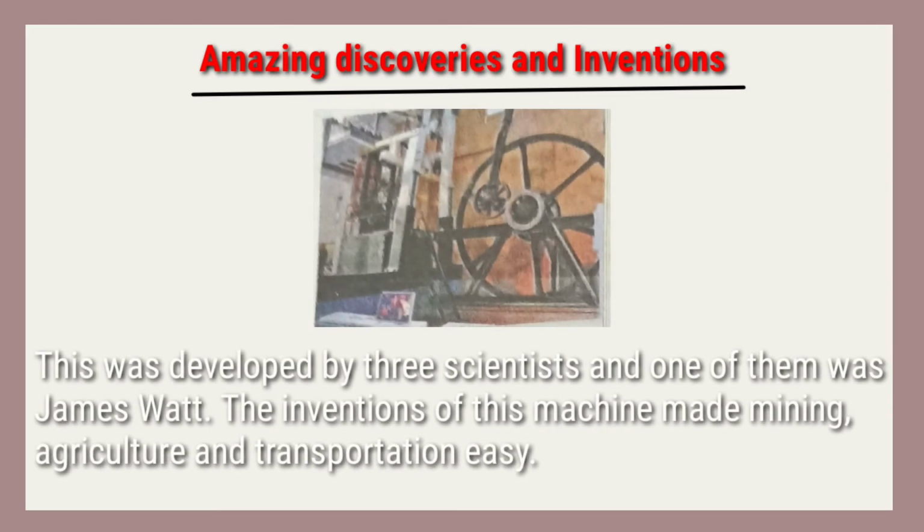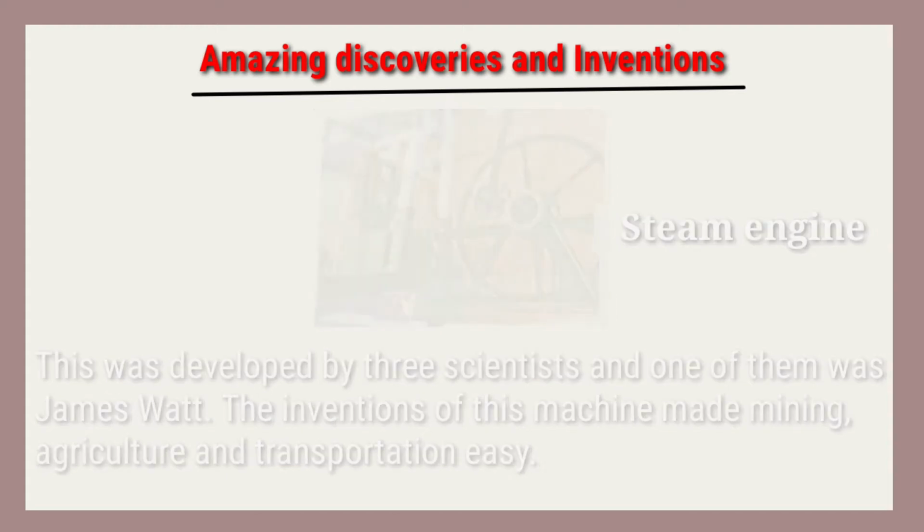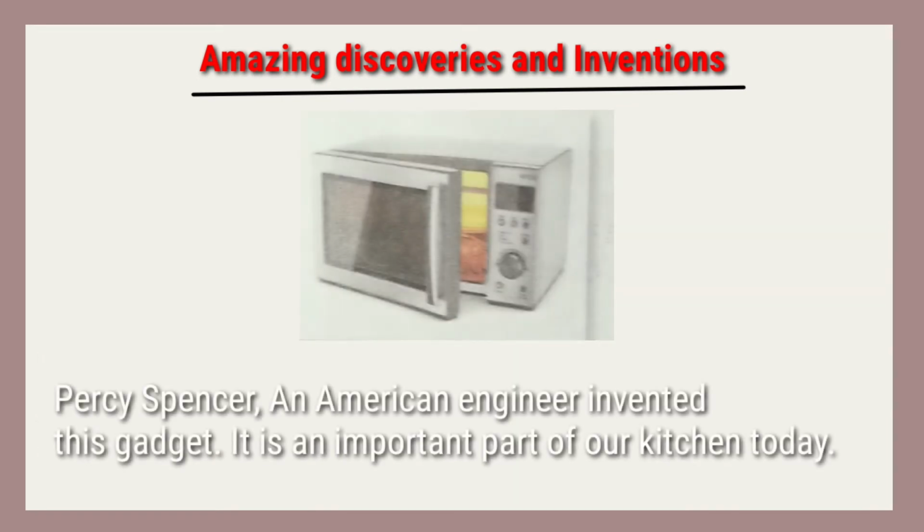First one is, this was developed by 3 scientists and one of them was James Watt. The invention of this machine made mining, agriculture and transportation easy. Which invention is this? Yes, that is steam engine. Next is Percy Spencer, an American engineer, invented this gadget. It is an important part of our kitchen today. Which invention is this? Yes, that is microwave.